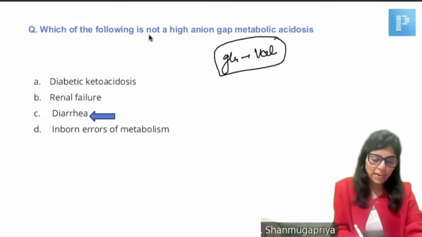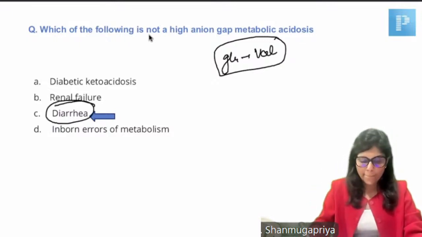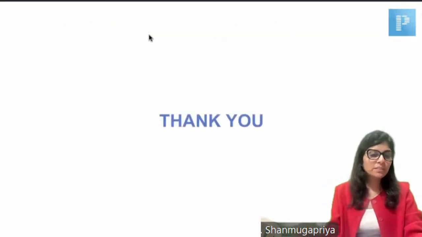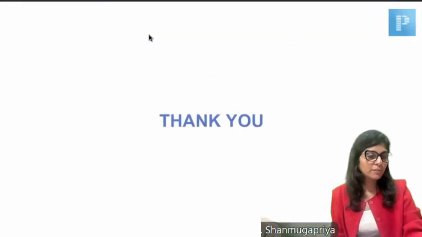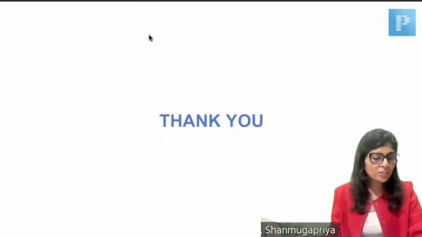Okay, so the answer here is choice C. Do you have any other questions in biochemistry that were asked in INI-CET November 2024? If you want any further clarifications, please type it in the chat box.